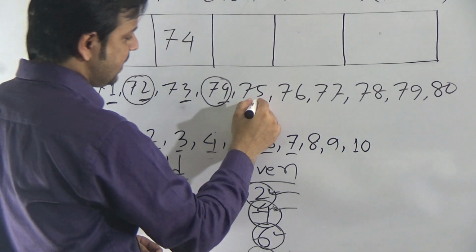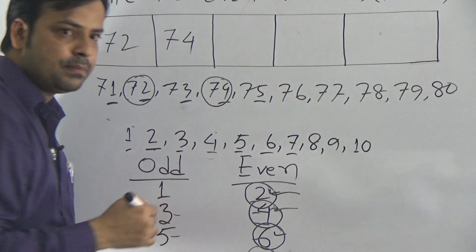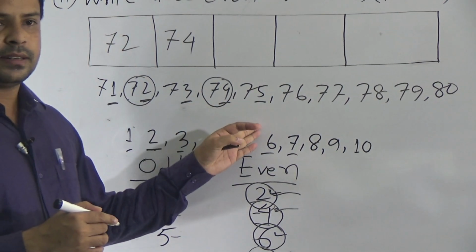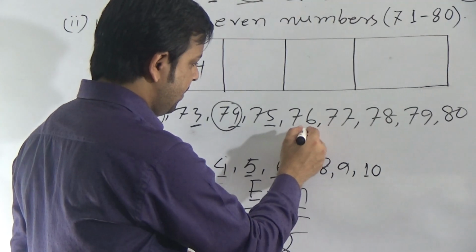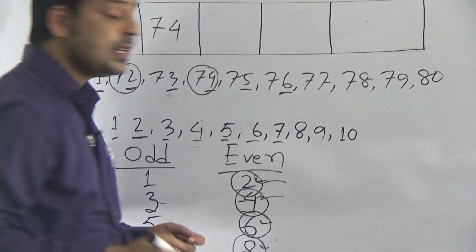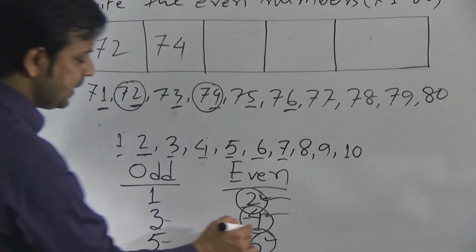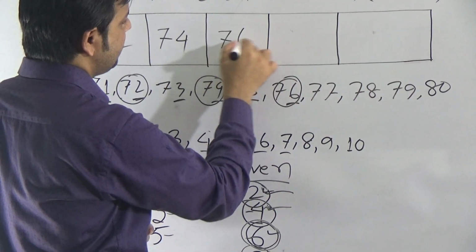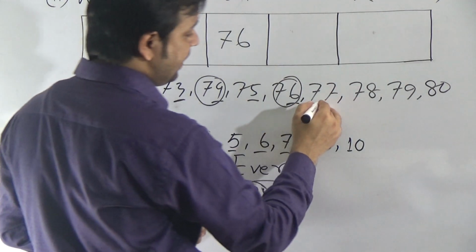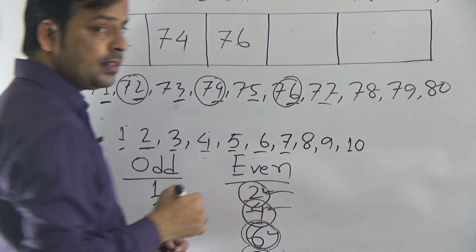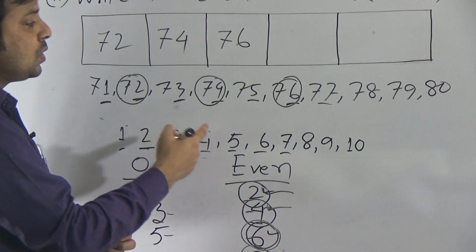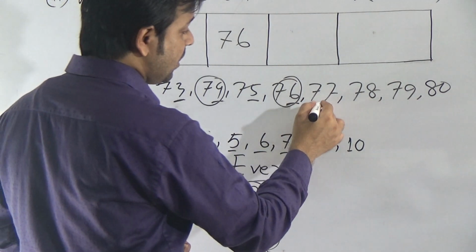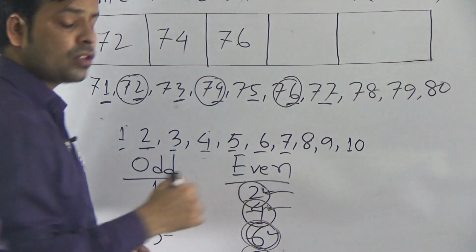Then go to the next number 75. The ones place is 5. 5 is not even. So we have to go to the next number 76. The ones place is 6 here. As 6 is even, so the number 76 will be even. Now go to the next number 77. Here the ones place is 7. 7 is not even. So 77 is not even.